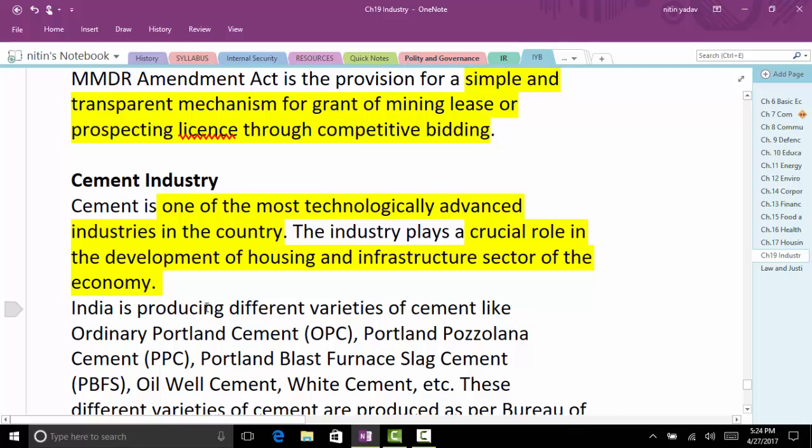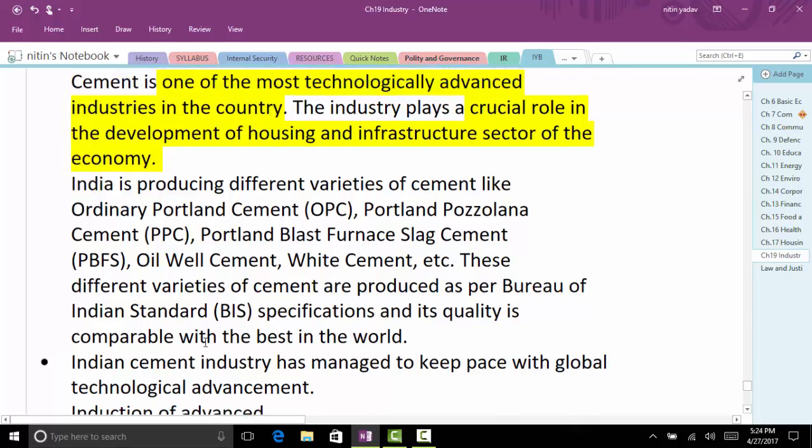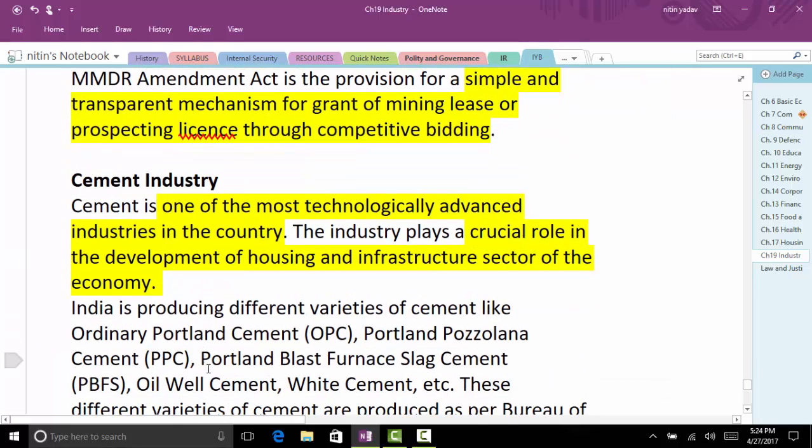Now come to the cement industry. Cement is made of what? What all is required in cement? Cement is required for development of infrastructure and construction, right? This is also a highly emitting industry. Huge emissions come out of cement, CO2 emissions, so it contributes to global warming.